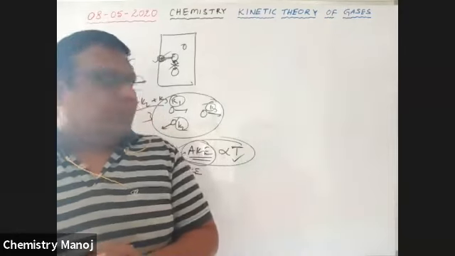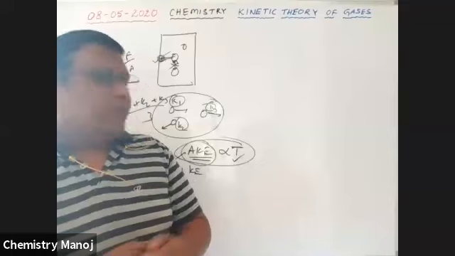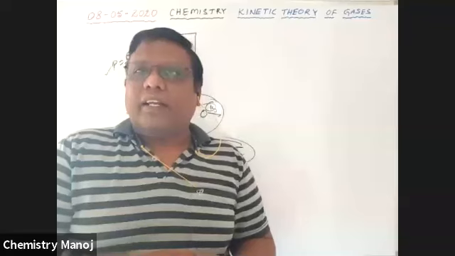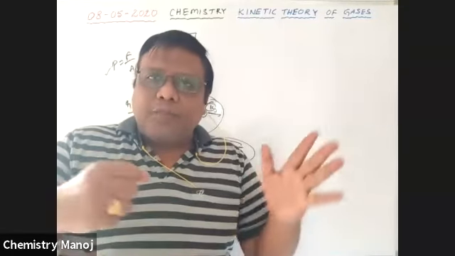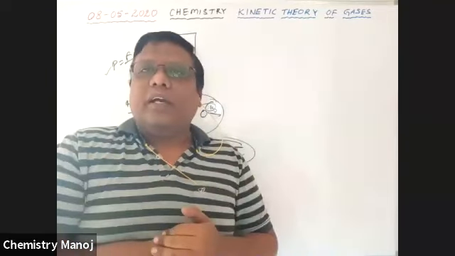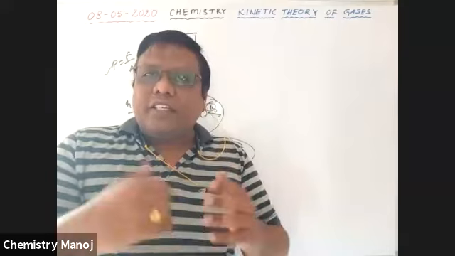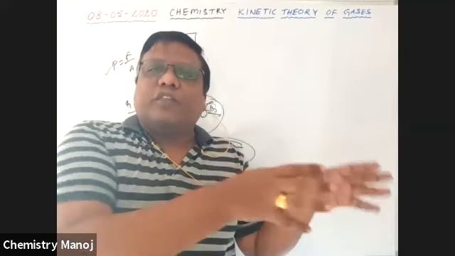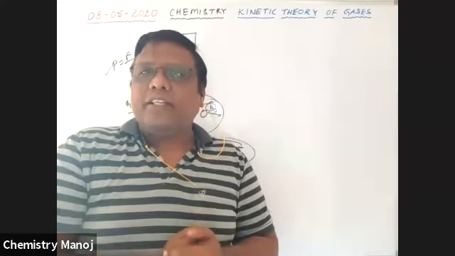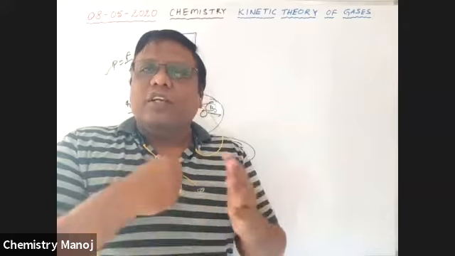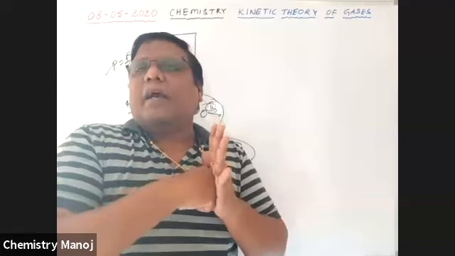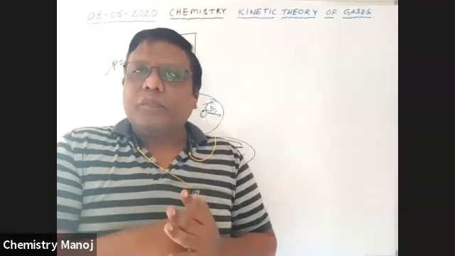Next point. They move randomly in all directions. They collide with each other and also with the walls of the container. When gas molecules collide with the walls of the container, it creates pressure in the gas. That means the pressure of the gas is only due to the collision of gas molecules with the walls of the container, not between them. Mind it, the walls of the container.